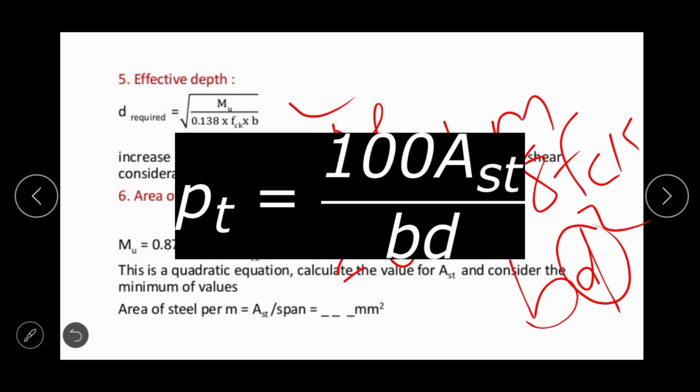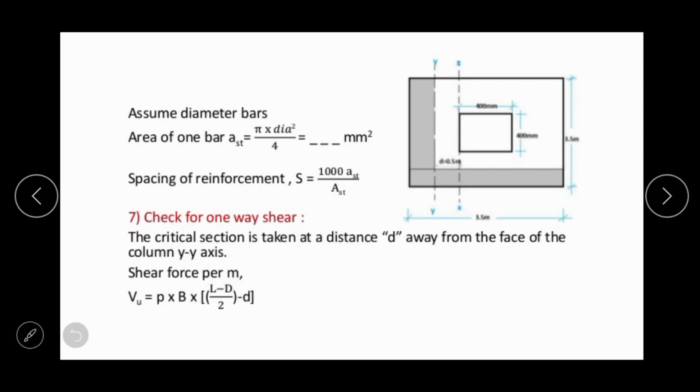As we know that PT is equal to AST by BD into 100. So from that AST can be calculated. After getting the AST we can calculate the spacing of reinforcement by determining the area of one bar, and this AST is not the total AST, rather it is the per meter area of reinforcement.